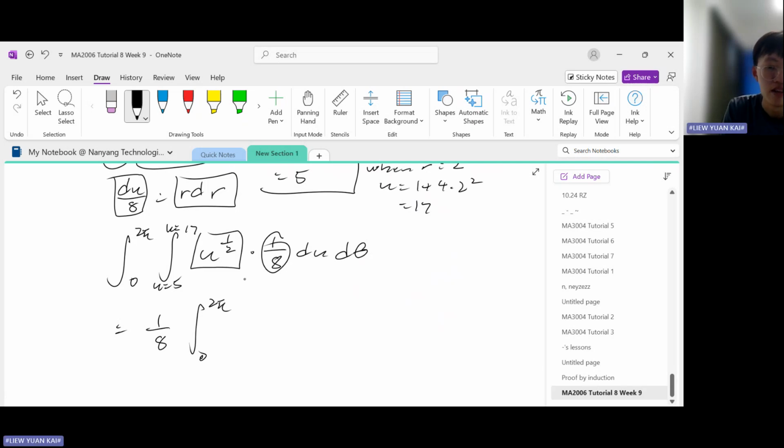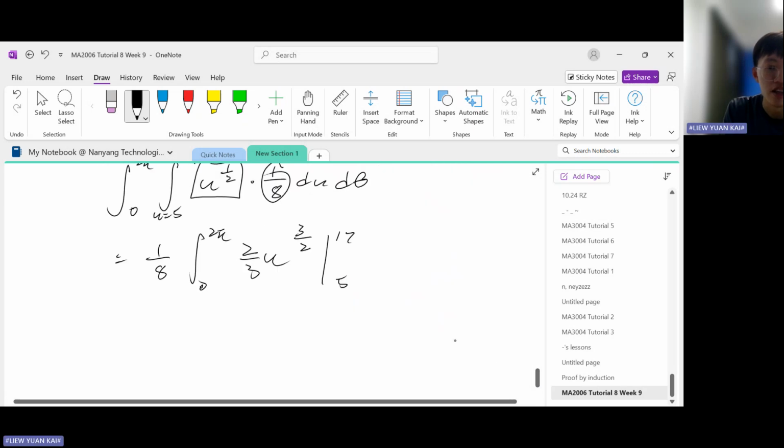Then this one becomes power plus 1 divided by new power, and then you put in the integral limits. Then 2 and 8 can cancel, giving me 4, then 4 times 3 is 12. Then I can substitute in 17 to the 3 over 2 minus 5 to the 3 over 2. Then we do this integral.